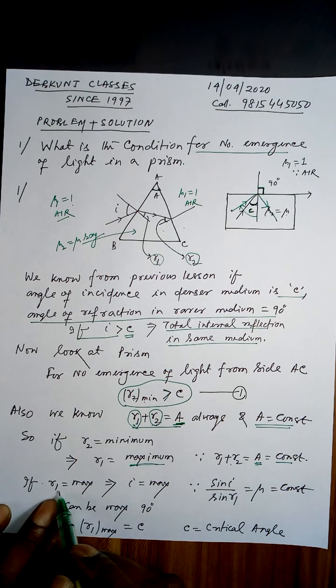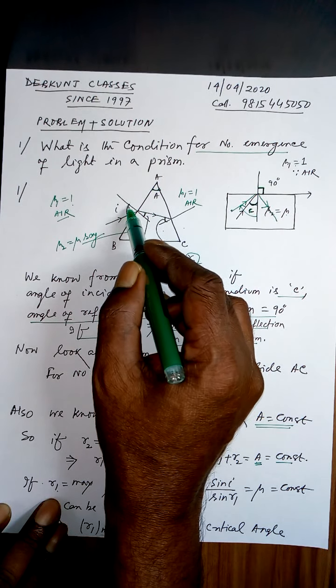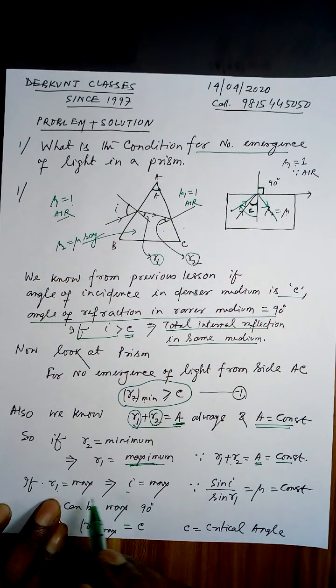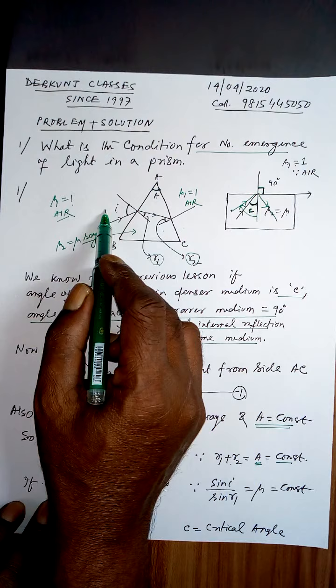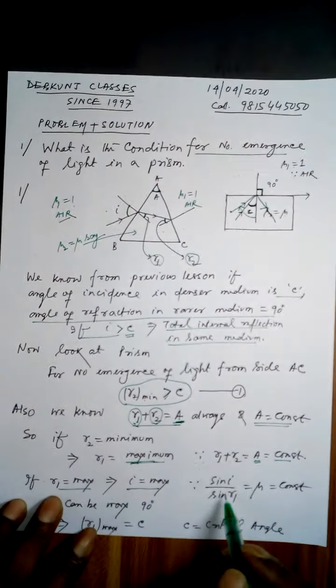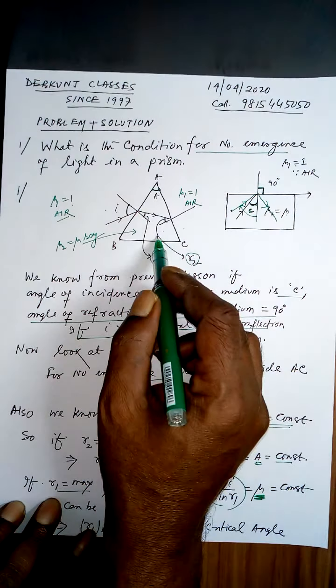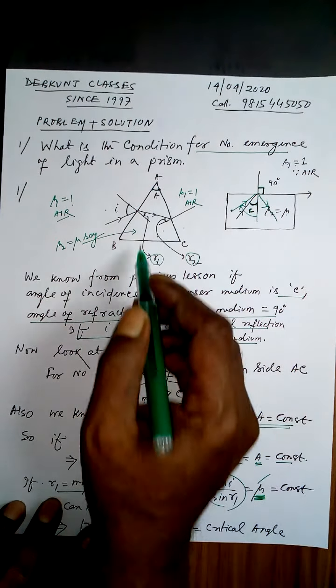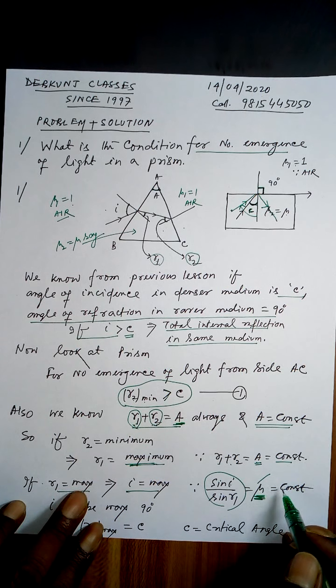Now if R1 is maximum, I has to be maximum, because sin I over sin R1 is a constant of the prism. This was actually mu2 over mu1.